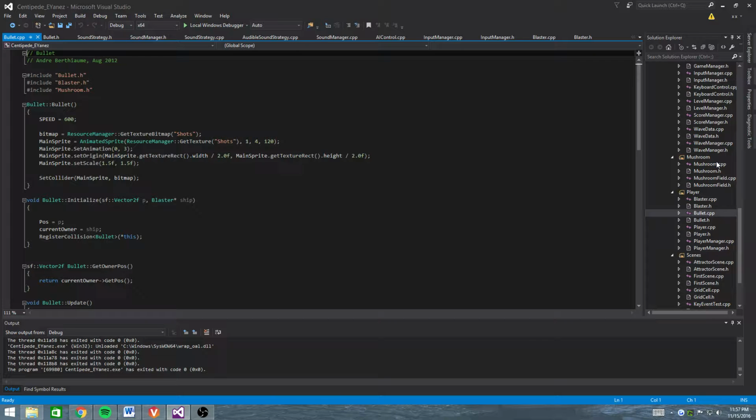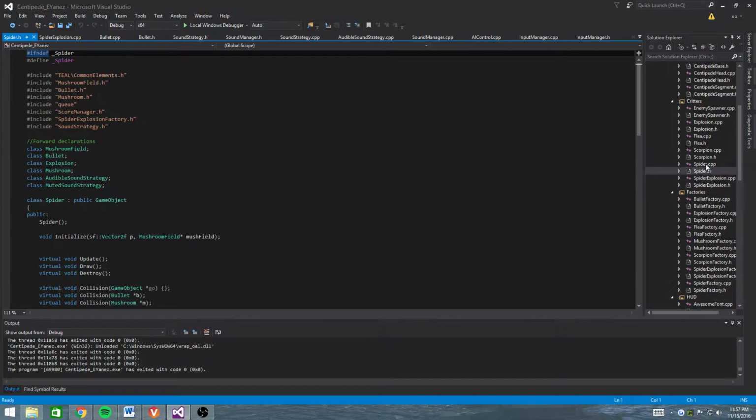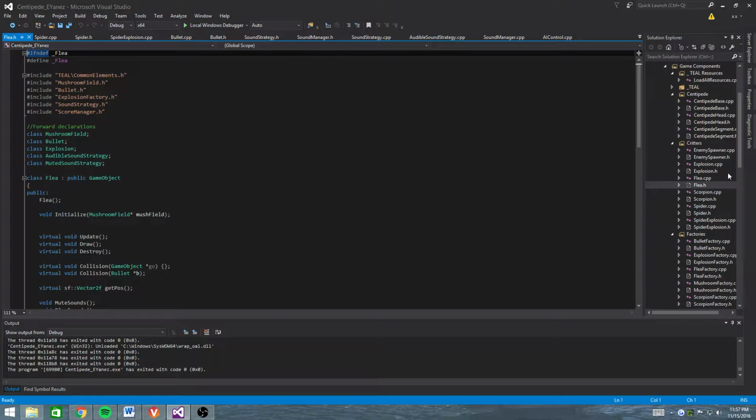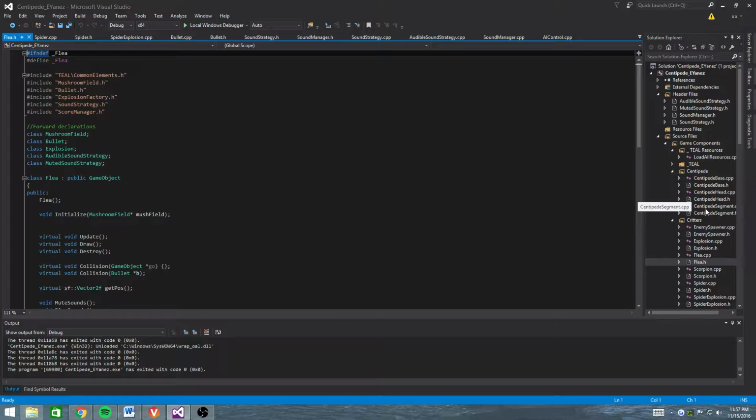This happens pretty much everywhere in the code. I don't think it's possible to code without the observer pattern. But yeah, a lot of things are just passed in where they need a reference to things. Like the spider needs a reference to the mushroom field, the flea needs a reference to the mushroom field, etc. I think all the critters need a reference to it.